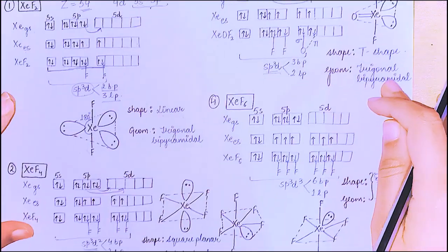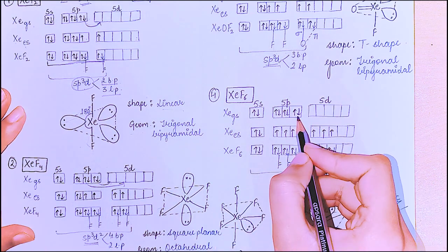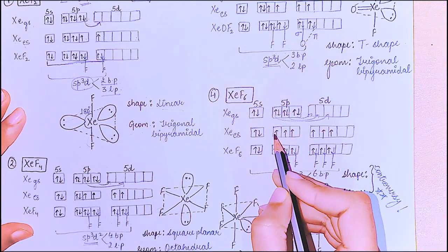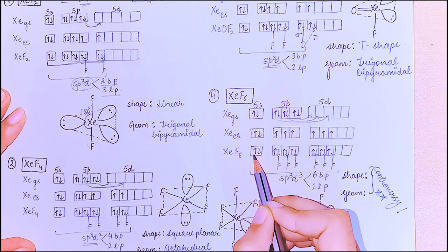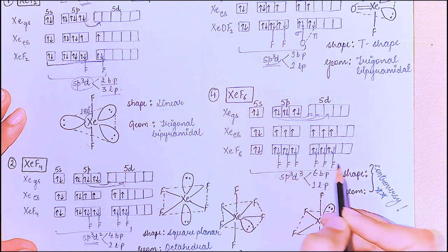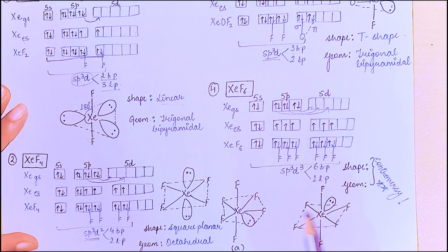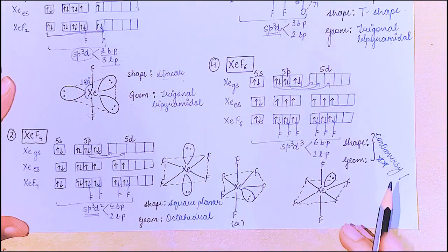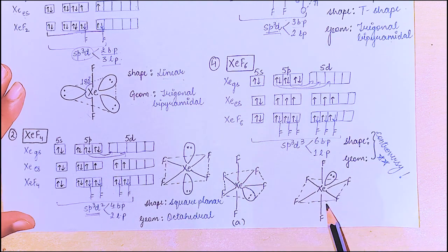Next we have XeF6. 6 fluorines we have to add, so we need 1, 2, 3 excitations. 1, 2, 3, 4, 5, 6 fluorines can be added here now. So sp3d3 hybridization, 6 bond pairs, 1 lone pair. Geometry and the shape we have drawn here. It is controversial. It has a controversy. Some say that the shape is this, and some say that the shape is this.